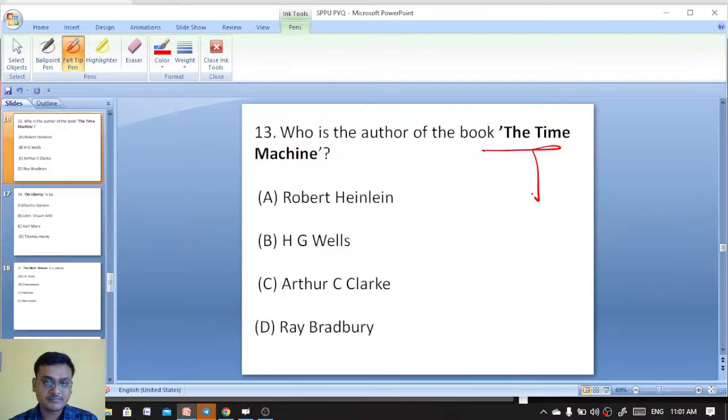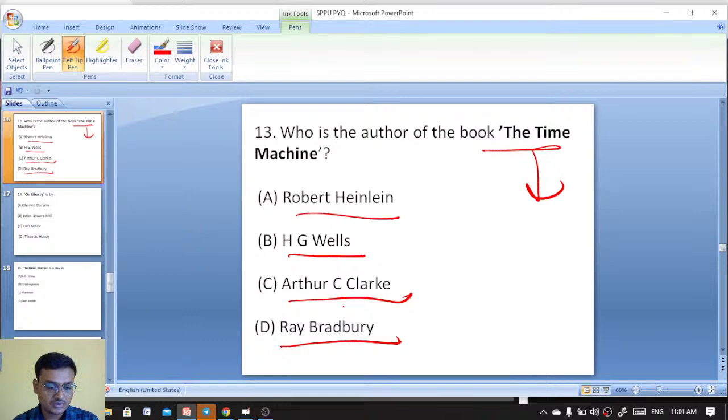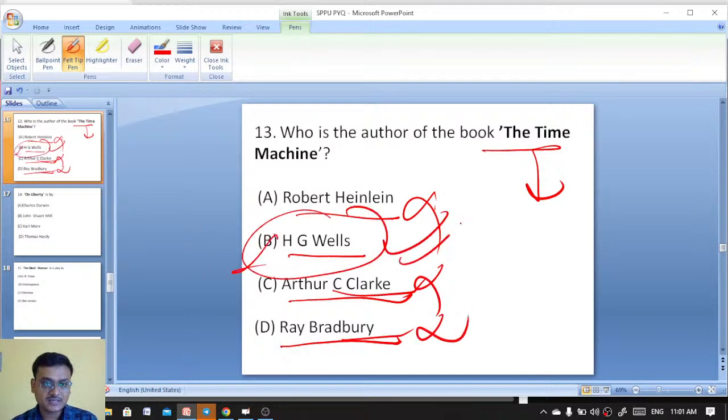Who is the author of the book The Time Machine? Robert Heinlein, H.G. Wells, Arthur C. Clarke, Ray Bradbury. Who wrote The Time Machine? 13 is on your screen. H.G. Wells has written The Time Machine.